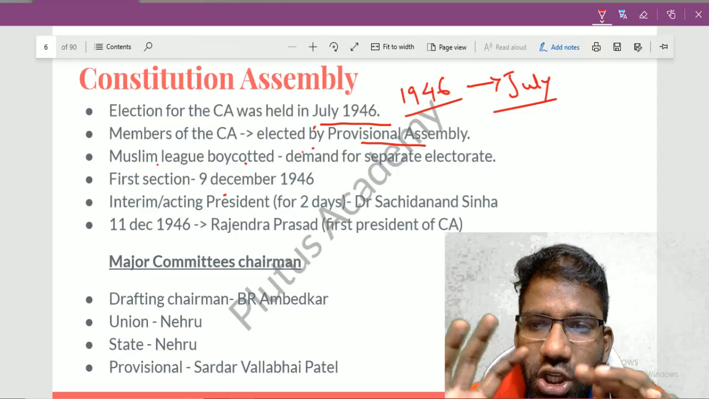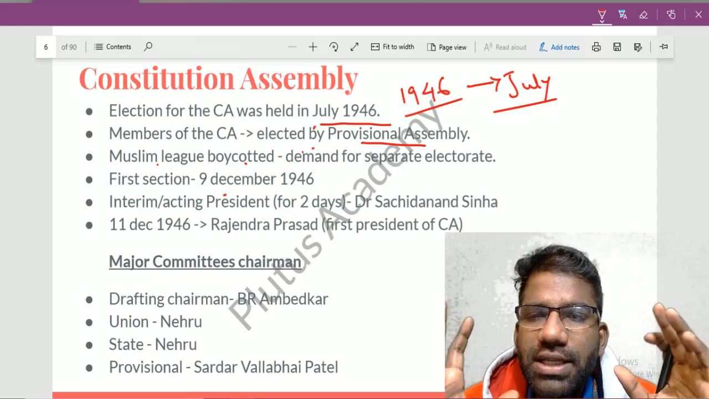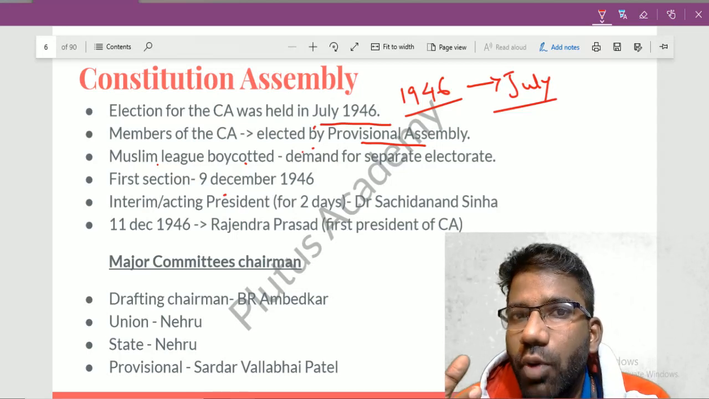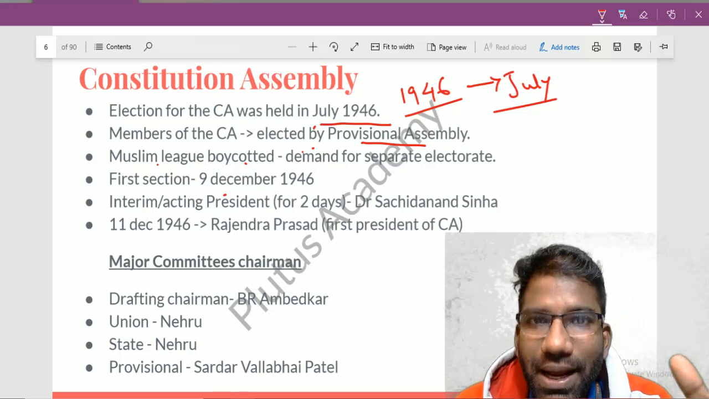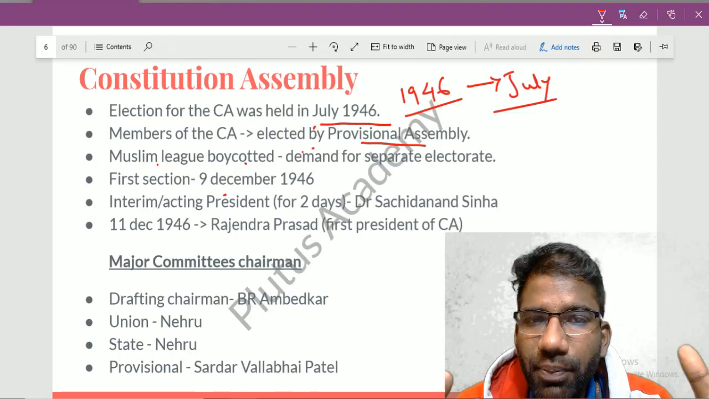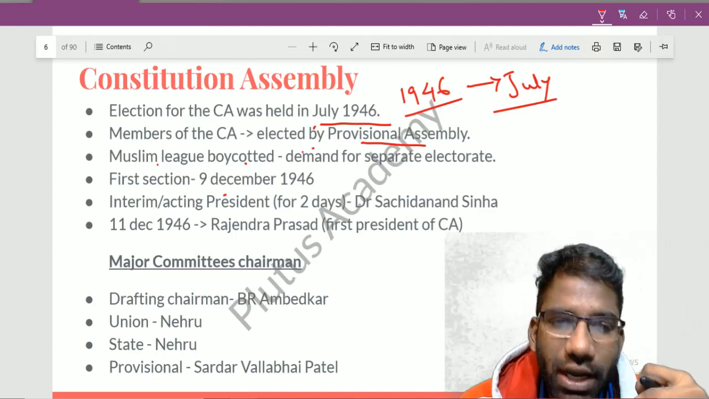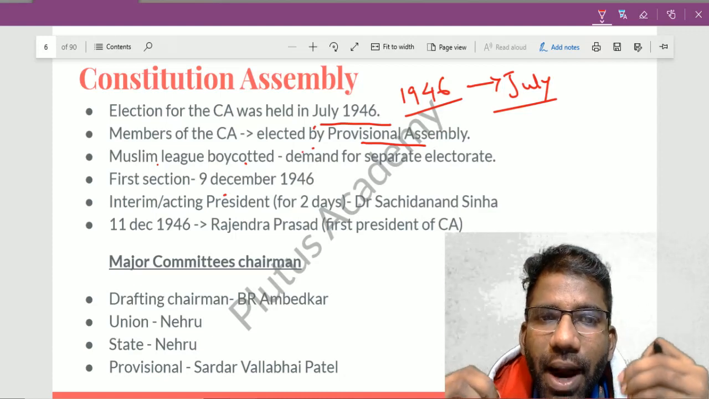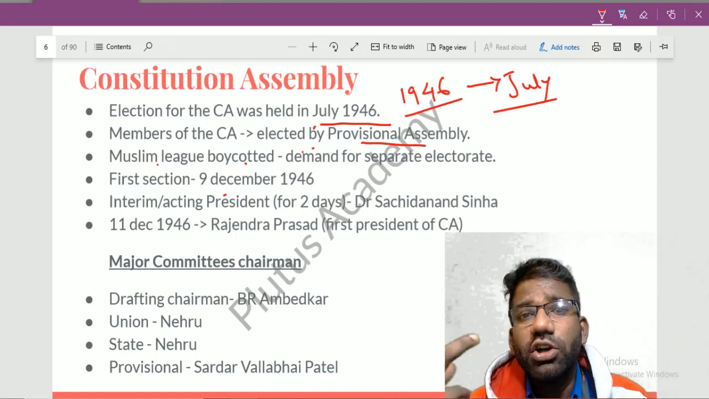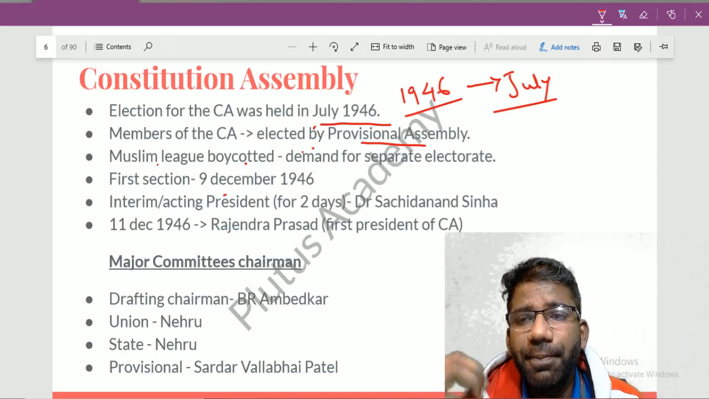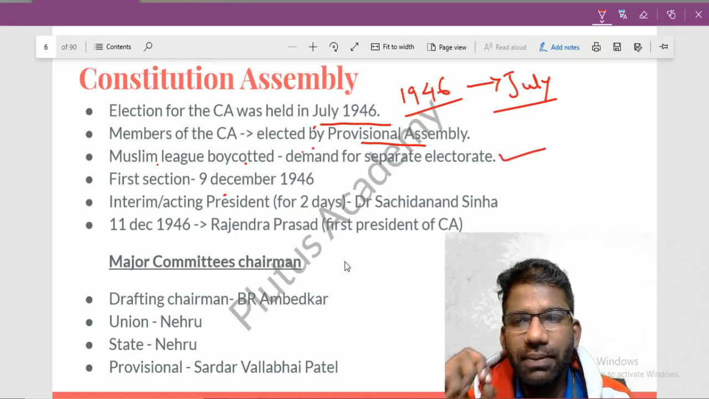Now, initially what happened was the Muslim League boycotted the Constitution Assembly. Why did the Muslim League boycott it? The Muslim League wanted a separate nation called Pakistan. So it was clear from their part that if we are asking for a separate nation called Pakistan, then why should we be part of an assembly constituted to make the Constitution of India? So the Muslim League boycotted the Constitution Assembly.